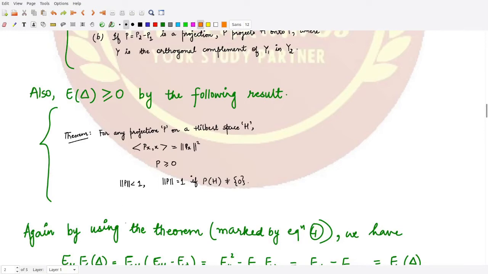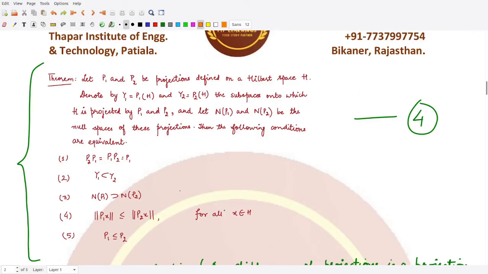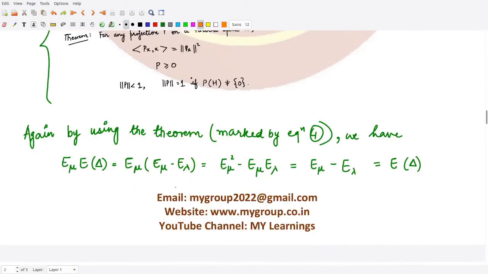So we can use this theorem here, and using this theorem, we can get a result. When you apply E mu onto E delta, let's see what we obtain. We can apply the definition of E delta here. It is E mu minus E lambda.